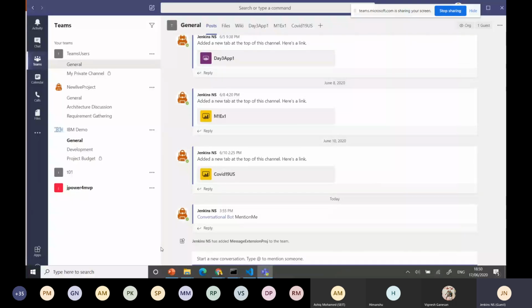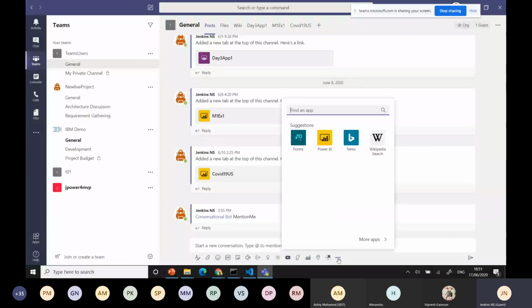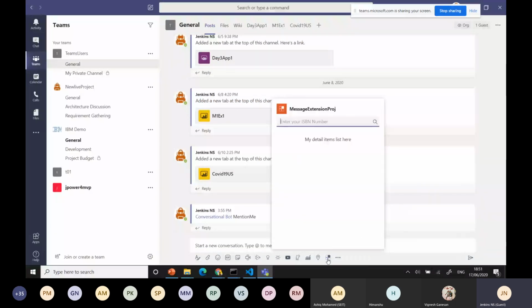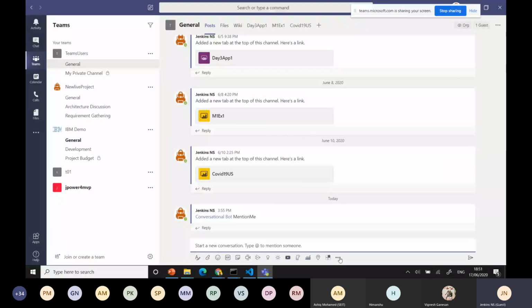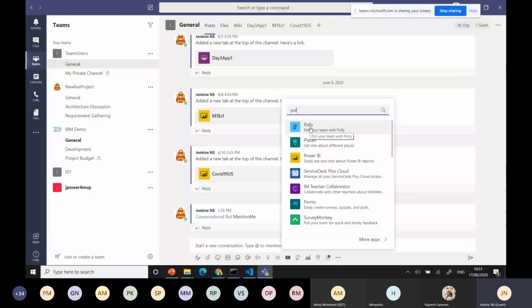Whenever I'm having a conversation, this conversation has some message extensions at the bottom, where we have a lot of things. For example, I'm selecting here. These are the different message extension options available. The message extension project is already there, but I think it's not running, and that's the reason it's not showing any data. There were some ESPN numbers, but because it's not running, I already removed that. You can get all the information. Likewise, you can create a poll or something like that. For example, I'll select a poll.